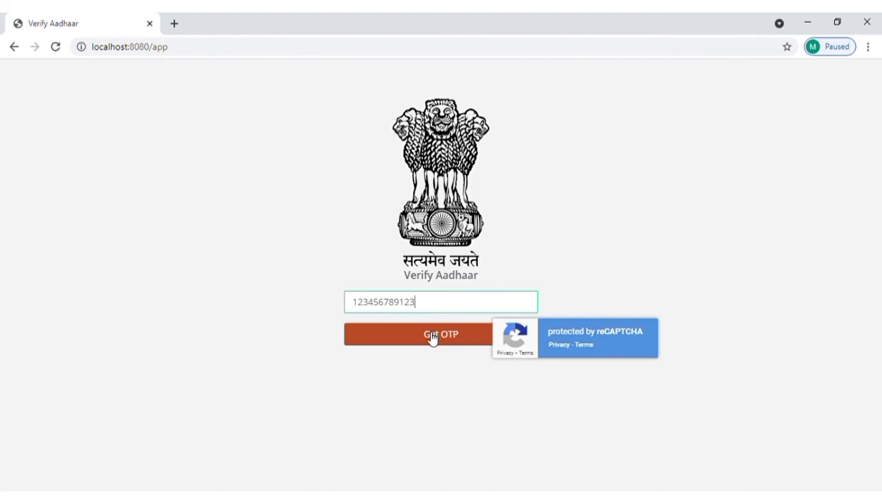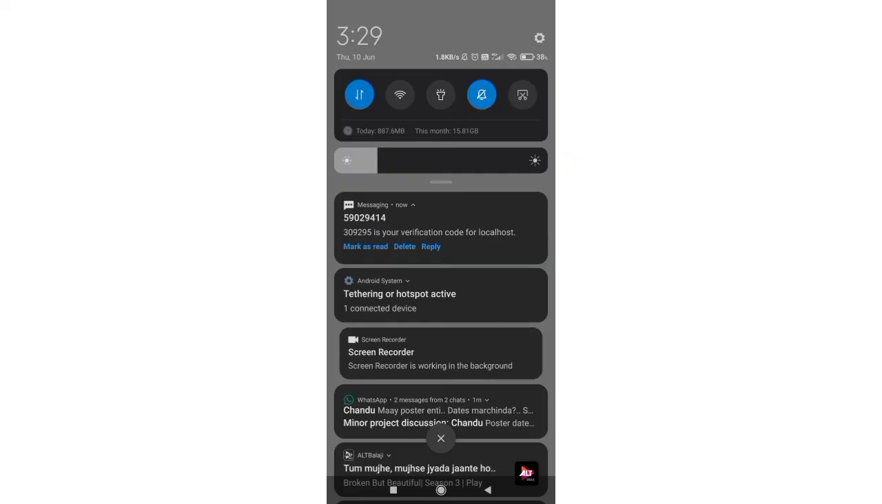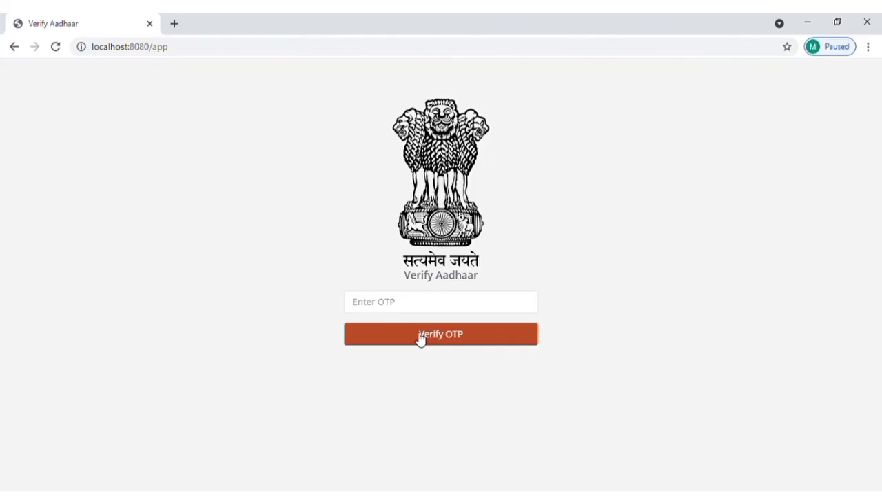To get the OTP, we should press OTP. If the given Aadhaar number is stored in the database, then an OTP will be generated to the phone number which is linked with the given Aadhaar number. If the given Aadhaar number is not correct, then the OTP will not be generated. Here we can see that an OTP is generated to the phone number which is linked with the given Aadhaar number.